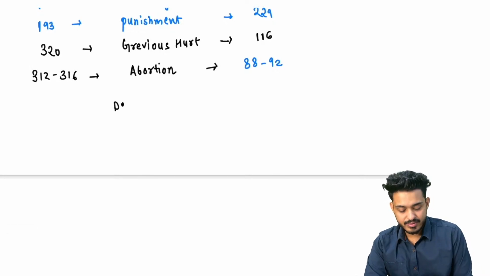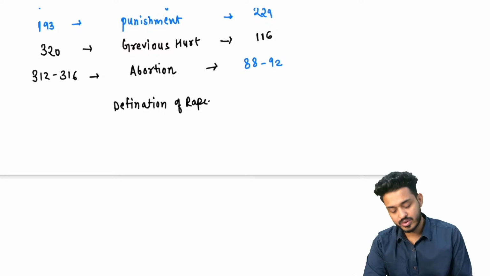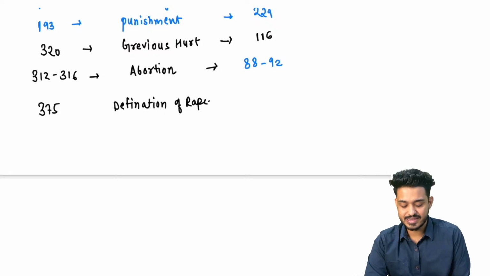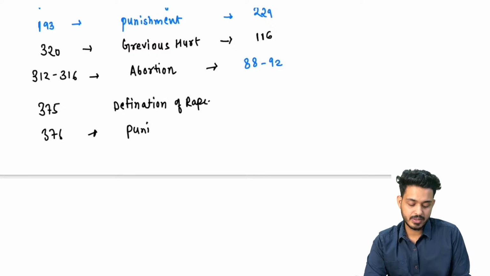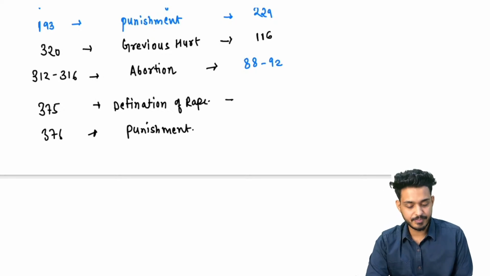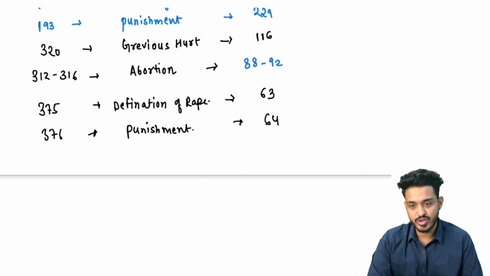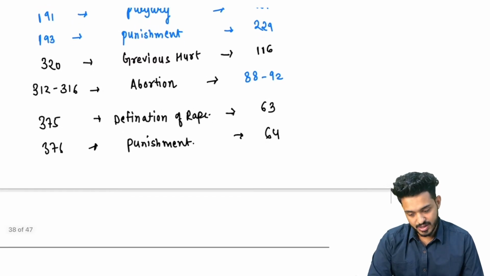Earlier we used to have the definition of rape, 375, and 376 for the punishment of rape. IPC will have definitions plus punishment different. Here also the same. So 63 is for the definition now, and 64 is going to be the punishment. 64 BNS is going to be responsible for the punishment, right?